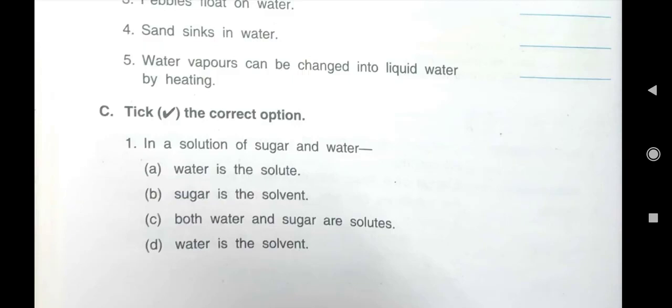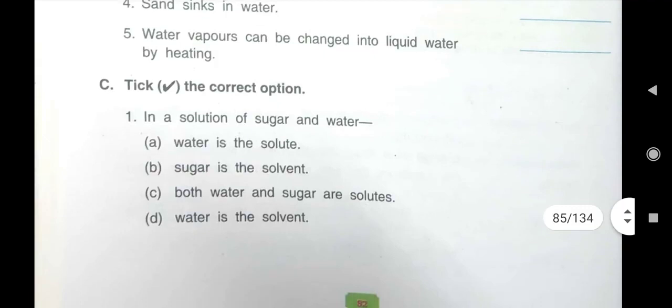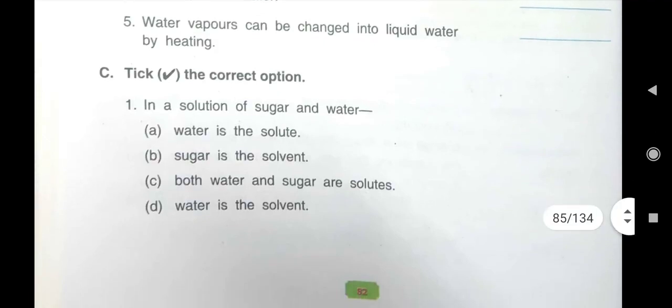Then: water vapors can be changed into liquid water by heating. You tell me children, will it be right or wrong? It will be wrong, because we have seen water vapors can be changed into liquid water on cooling, not on heating. Here heating is written, so this statement will be false.